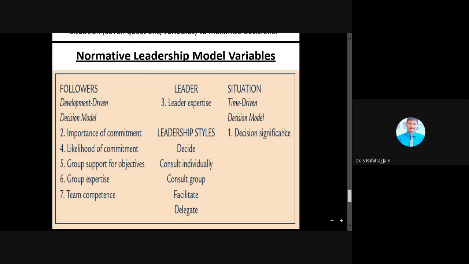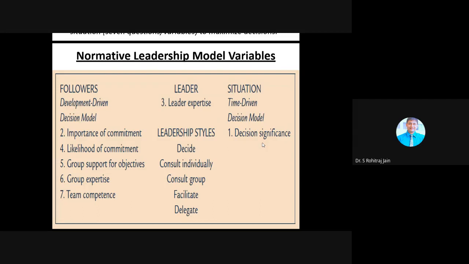Now let me explain this decision significance when it comes to time driven decision model. So what do you mean by decision significance here? That means how important is the decision to the success of the project or organization, and is the decision of high importance? We call it as H. Please understand the next diagram I'll be showing you. There you also need to tell me the result.